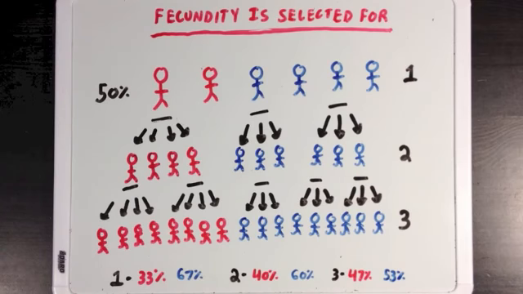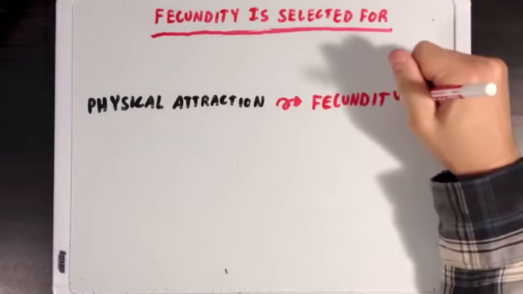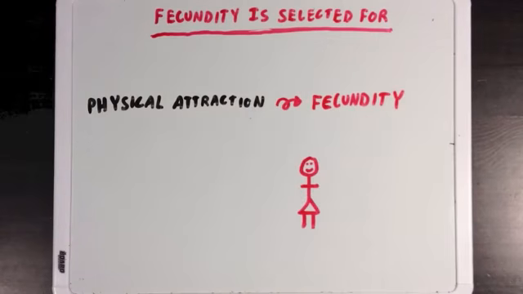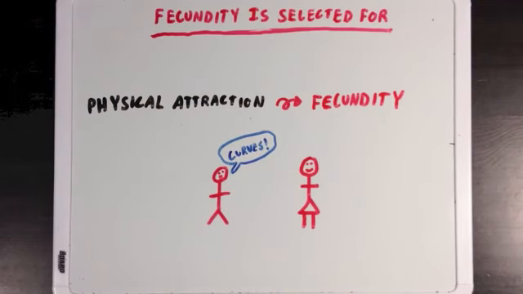And this means that fecundity is selected for by natural selection the same way a trait that benefits survival like strength would be. Now, another interesting way that fecundity is selected for has to do with mate selection. When looking for a female mate, many males associate an attractive woman with words like curvy. And a curvy female would be one that has a healthy and robust body that was fit for bearing children. And this ability to easily bear children is a direct indicator of high fecundity.